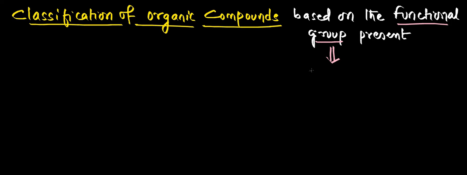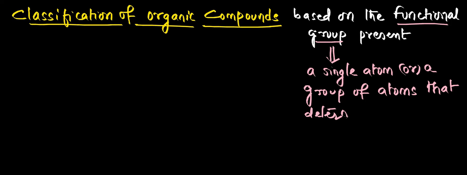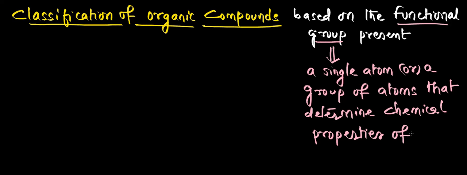It can be a single atom or it can be a group of atoms which determine the chemical properties of the organic compound. That decides the function of the organic compound, so that is how it is named a functional group.